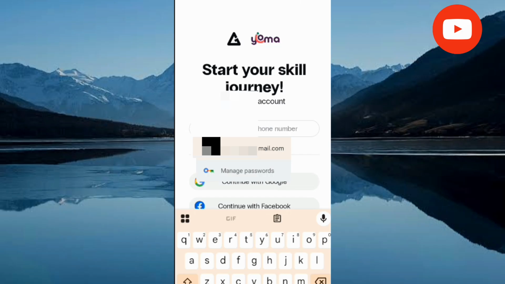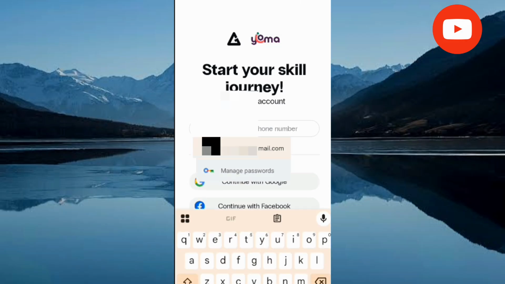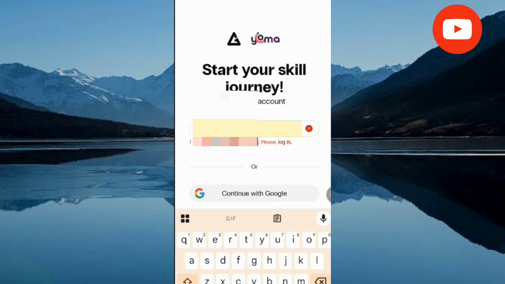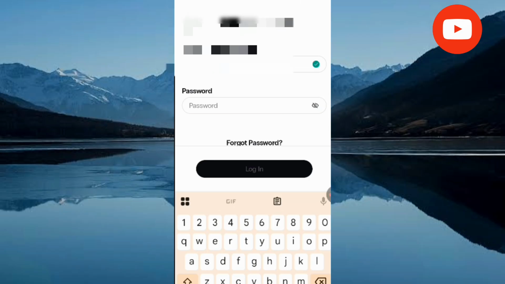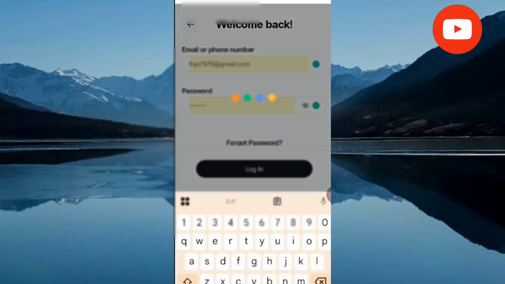To those of you that are new here, it's going to show you create account. If you are not new, for the fact that I'm not new on this app, it's going to show me that I should enter my email, so I will log in directly. But for you, you are going to sign up. Now I'm going to click my link, and then it will show me that this email is already registered. Please log in. So I will click the login and then put in my password, and it logs me in directly.